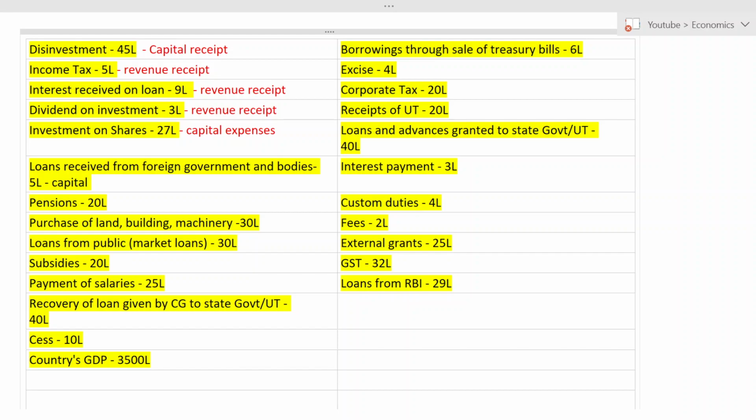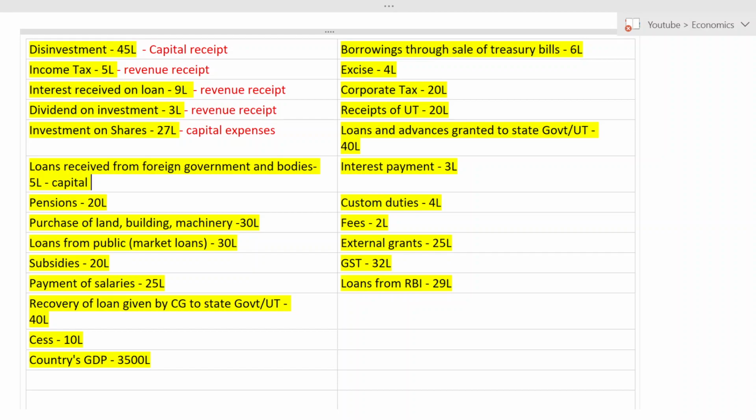Now you may get a question: why am I doing all these things? Will we get a question from this? Yes, you may. There can be a question like: is disinvestment a capital receipt, revenue receipt, revenue expenditure, or capital expenditure? The right answer will be capital receipt. So at least there will be two questions from this.